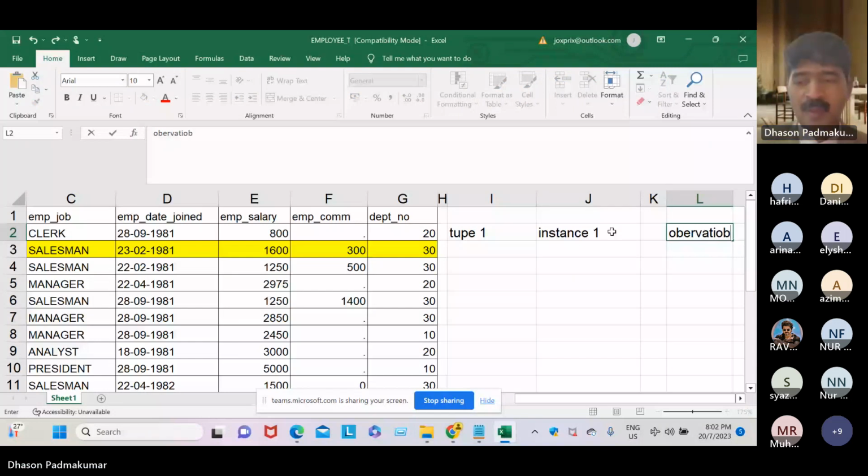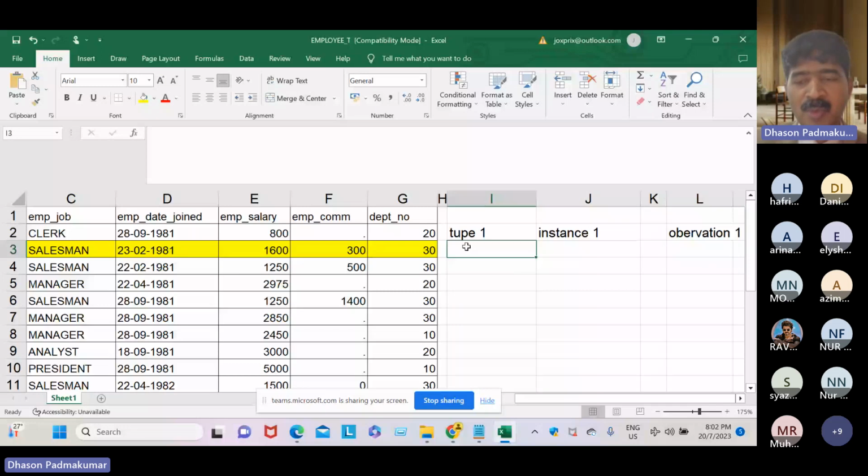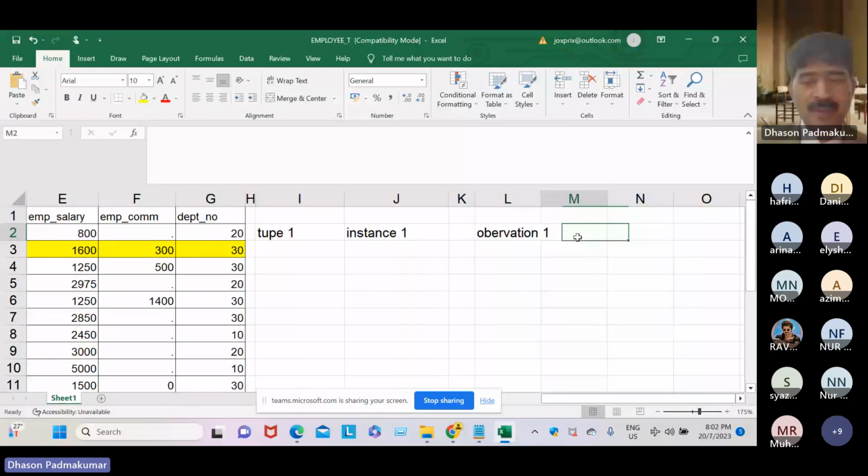The second row will be one more. You may call it row 1, row 2.